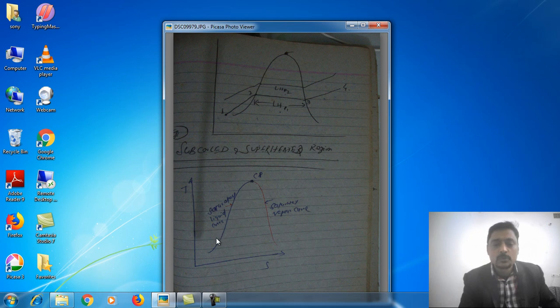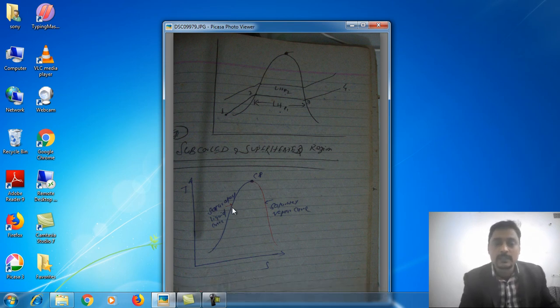So this is the dome we have observed in the previous figure also. The same dome is here. In this dome, this is the line from this point to this point. This is the critical pressure, at which the latent heat of evaporation was 0.